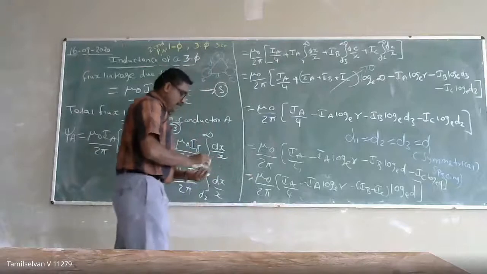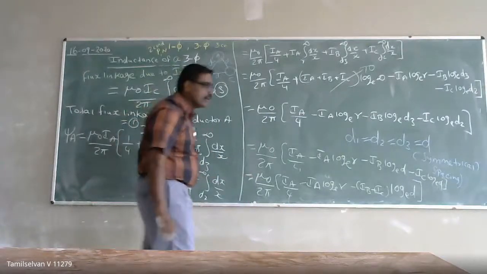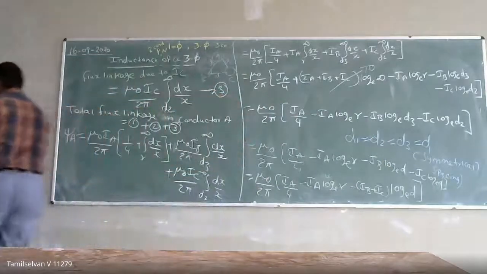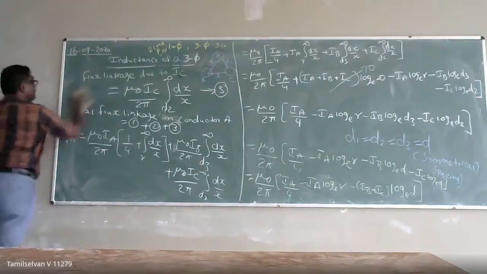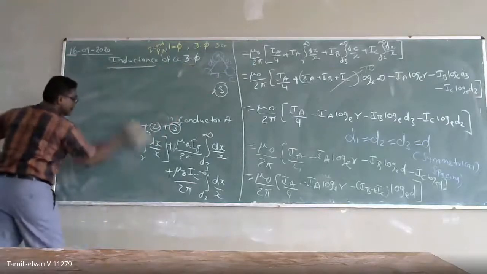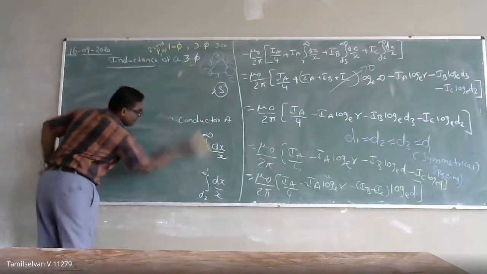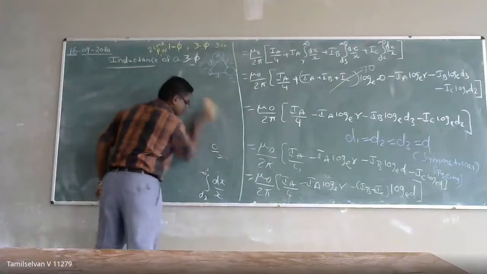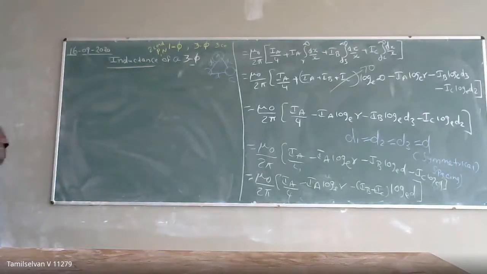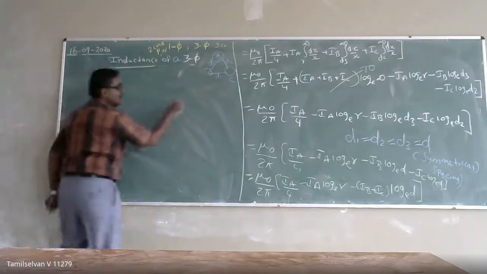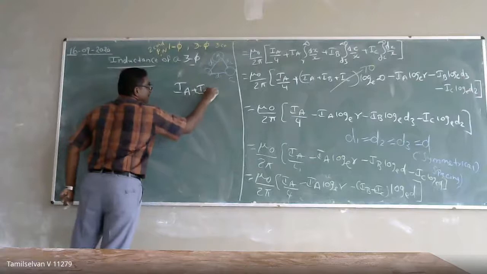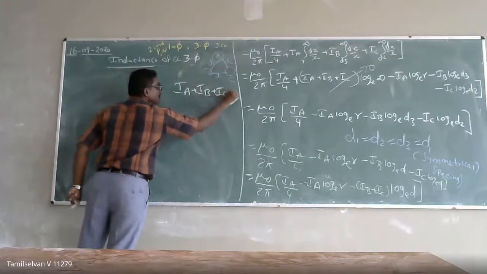We know that IA plus IB plus IC is equal to 0.